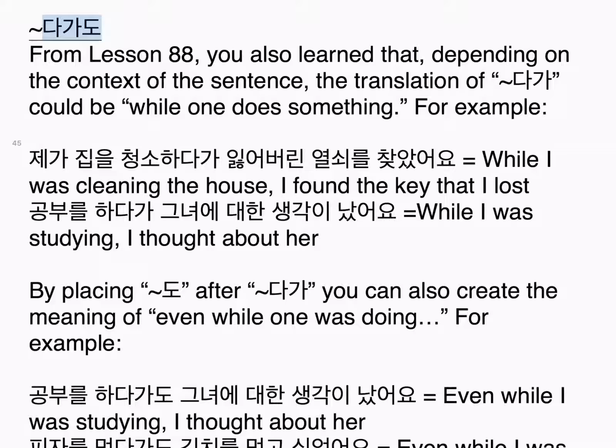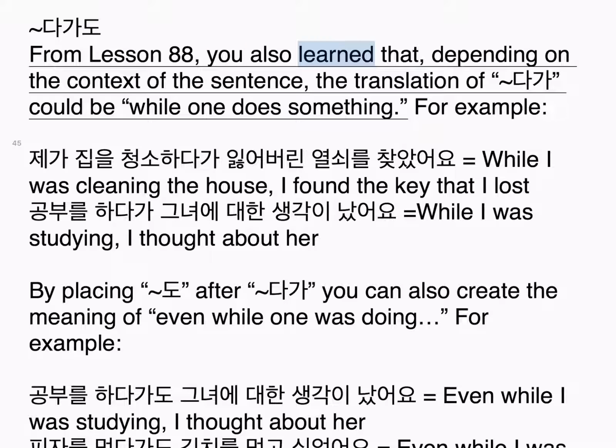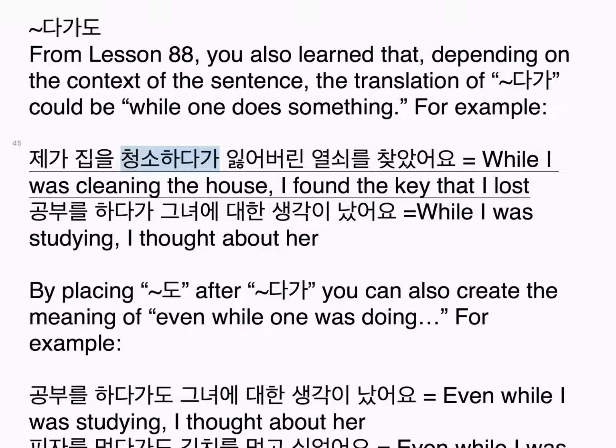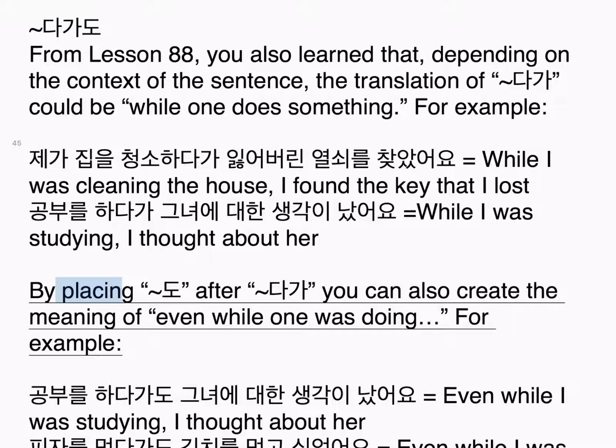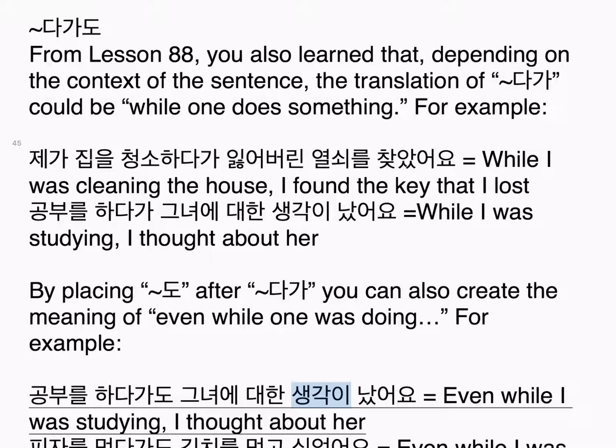Tilde 다가도. From lesson 88, you also learned that, depending on the context of the sentence, the translation of 다가 could be while one does something. For example, 제가 집을 청소하다가 잃어버린 열쇠를 찾았어요. While I was cleaning the house, I found the key that I lost. 공부를 하다가 그녀에 대한 생각이 났어요. While I was studying, I thought about her. By placing 도 after 다가, you can also create the meaning of even while one was doing. For example, 공부를 하다가도 그녀에 대한 생각이 났어요.